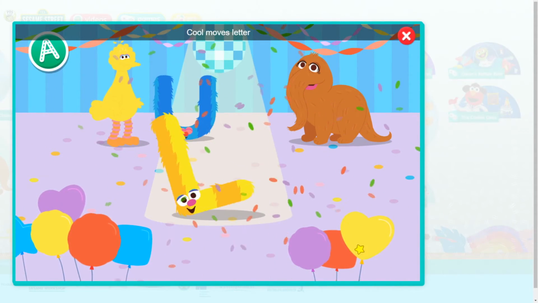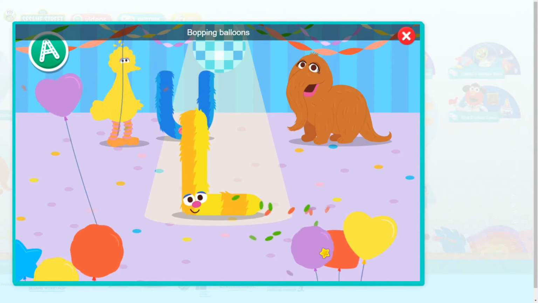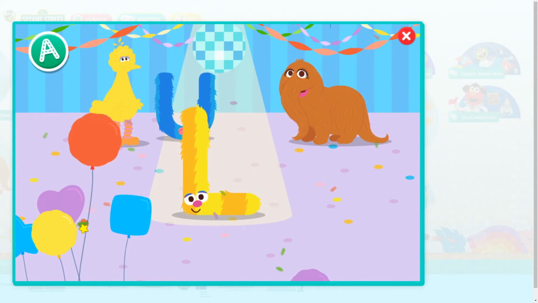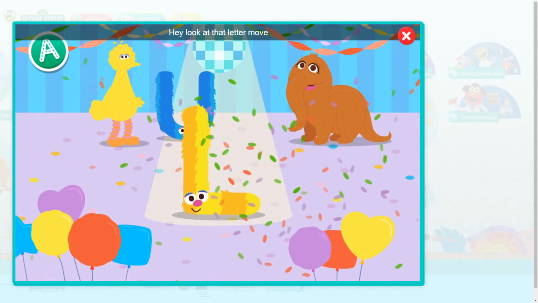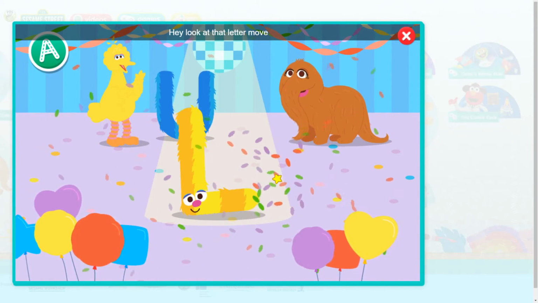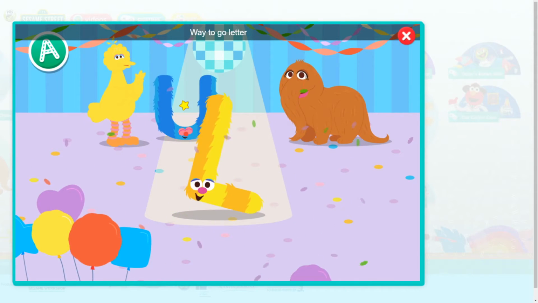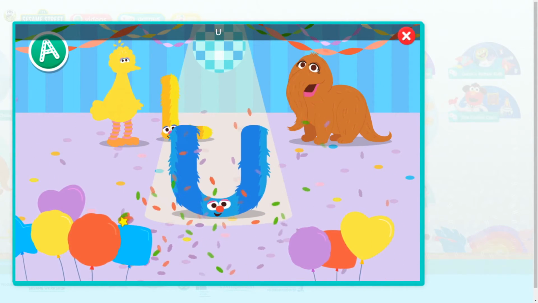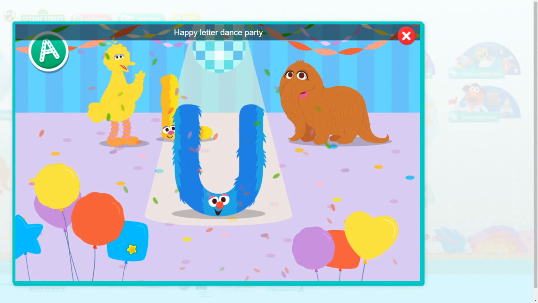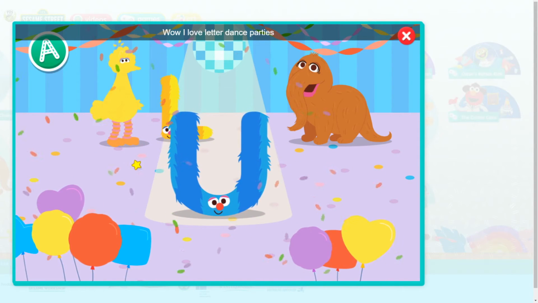Cool move, letter U. Balloon bump. Check them out. Hey, look at that letter move. Wow. Happy letter dance party. Wow, I love letter dance parties.